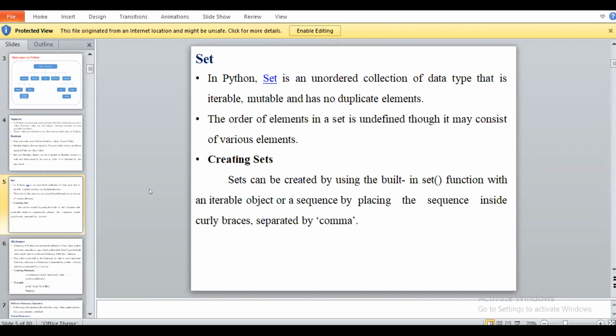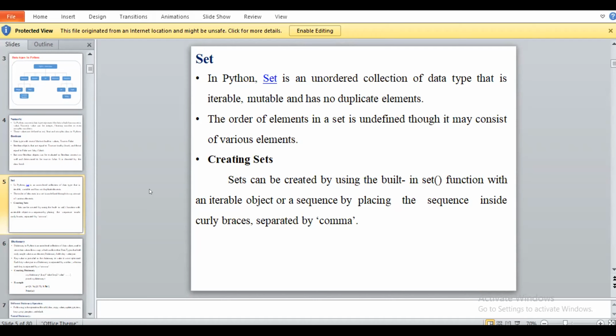Okay, but a set cannot have a duplicate element. Suppose we are writing any string or any array in a set, then it will not display the repeated data at the time of execution. The order of elements in a set is undefined, though it may consist of various elements.